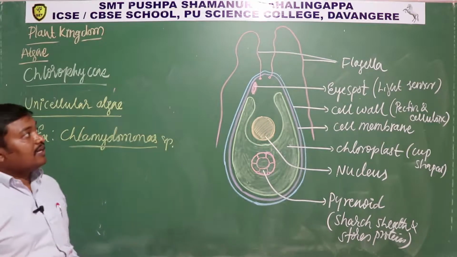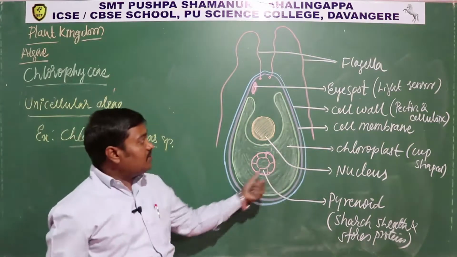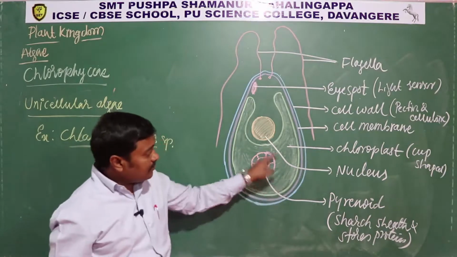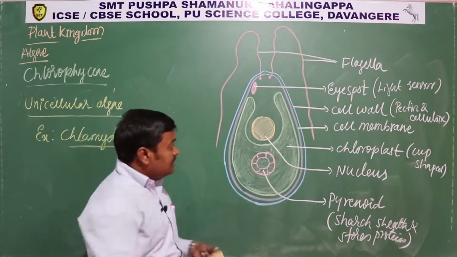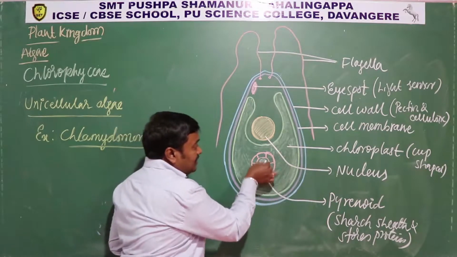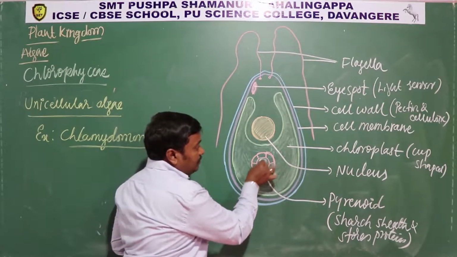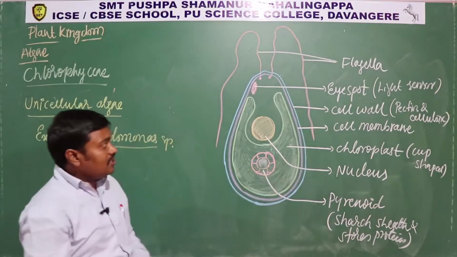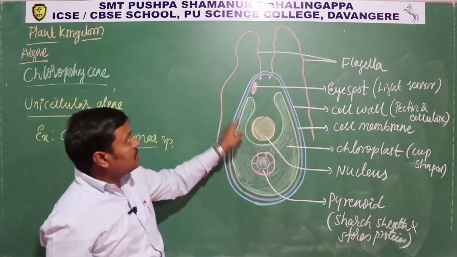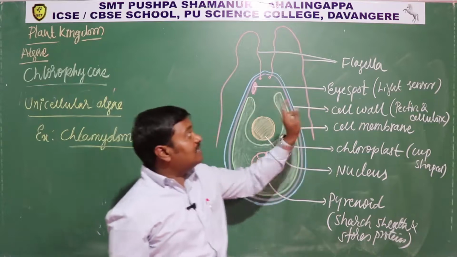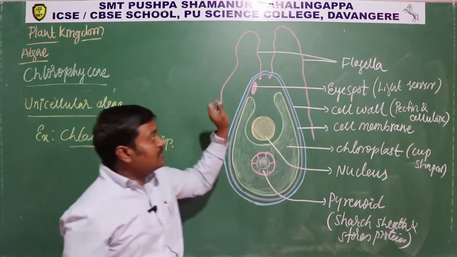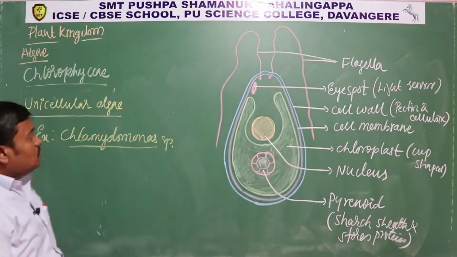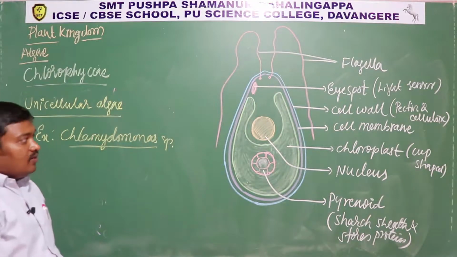It is a unicellular algae consisting of a cell wall, cell membrane, and a cup-shaped chloroplast. In the chloroplast, you can find the pyrenoid, which stores protein. Inside, it has protein surrounded by a starch sheath, and at the center the nucleus is also present. It has 2 equal flagella. That's important, and it has an eye spot. It acts as a light sensor. It can recognize the presence or absence of light. So this is the unicellular algae called Chlamydomonas.